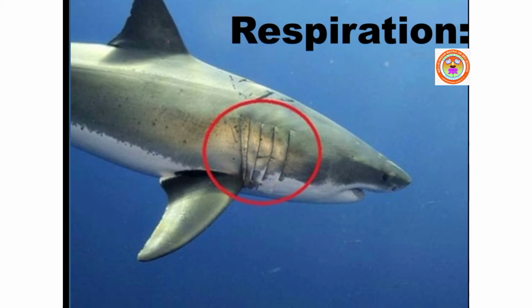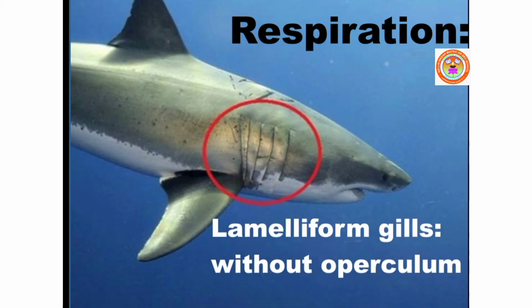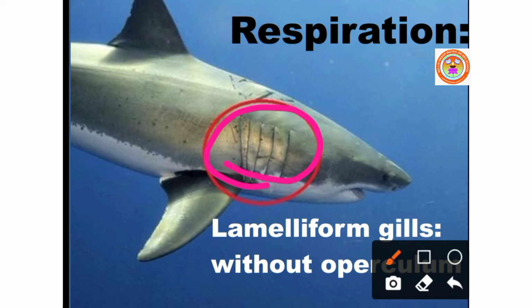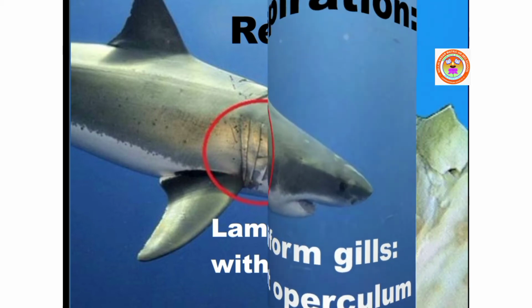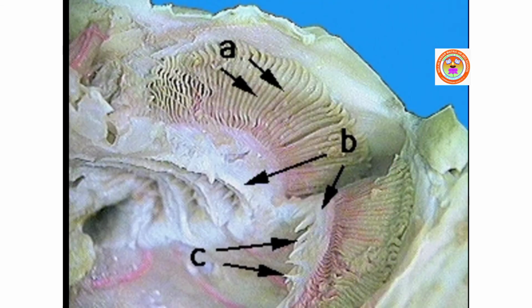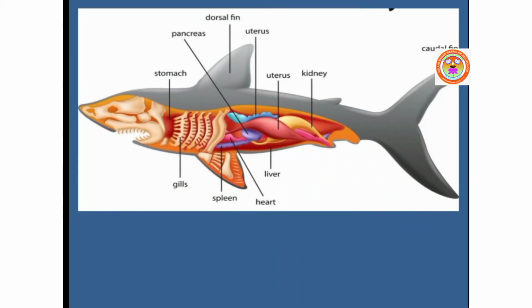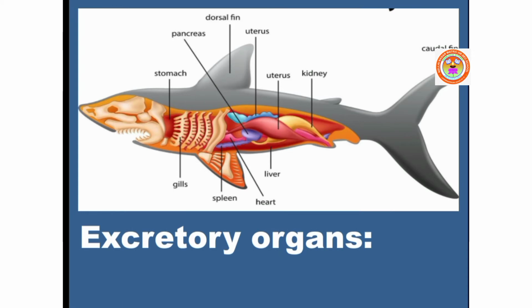Respiration is by lamelliform gills without operculum. Without operculum means there is no gill cover. Operculum means gill cover. These animals do not have any gill cover. Okay, here you can see the lamelliform gills, that is plate-like gills. Excretory organs are mesonephric kidneys.